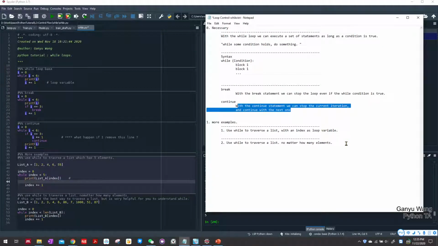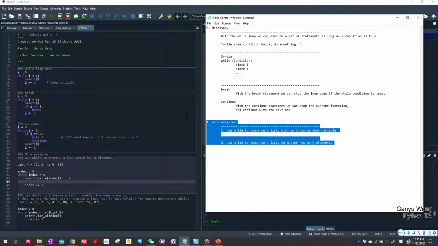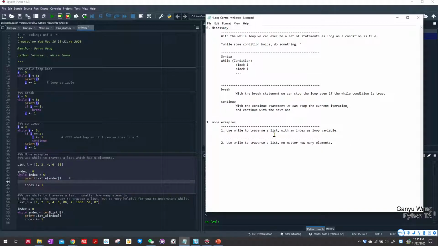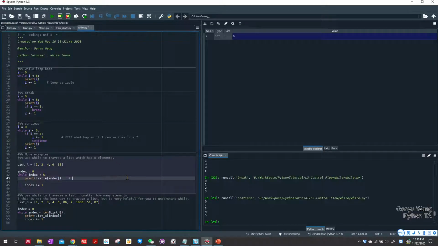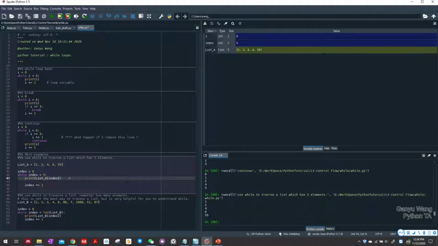Okay, then we are going to talk about more examples. We will use while to traverse a list, with an index as the loop variable. This is the first example. List a is 1, 2, 4, 6, 5, 55, so it has 5 items in this list.